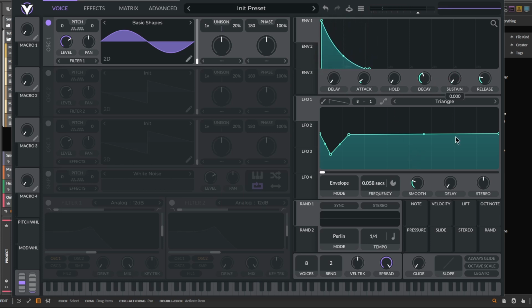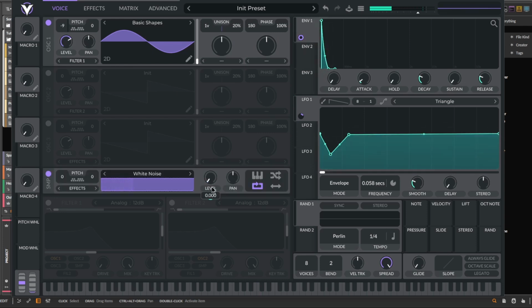In envelope 1, cut the sustain and reduce the decay to match the release around 0.16. I transposed down a few times and applied LFO1 to the pitch control. I added that tiny bit of white noise triggered by envelope 1.